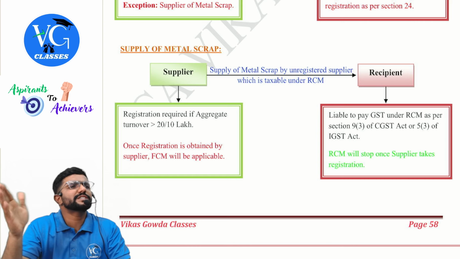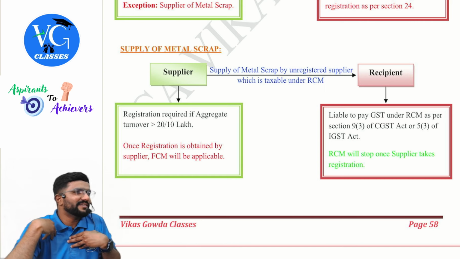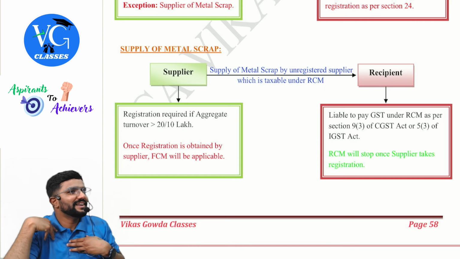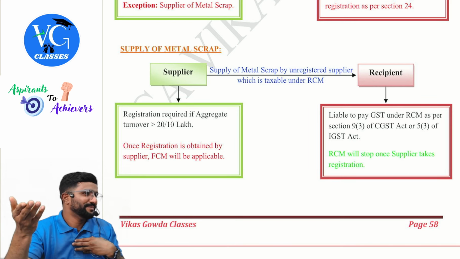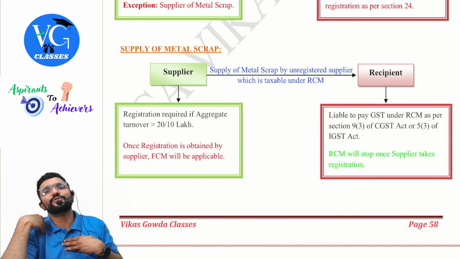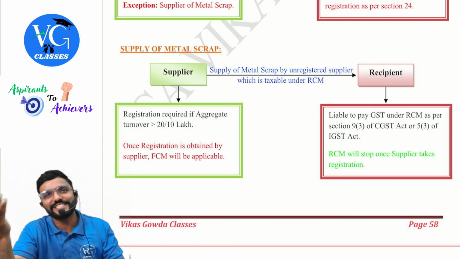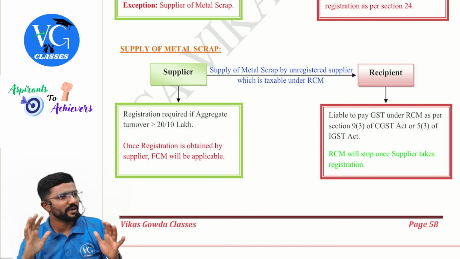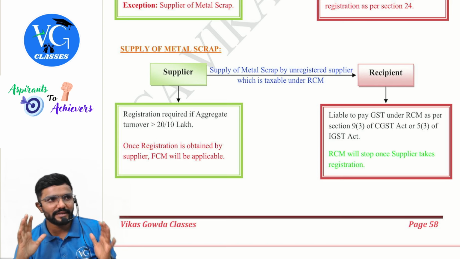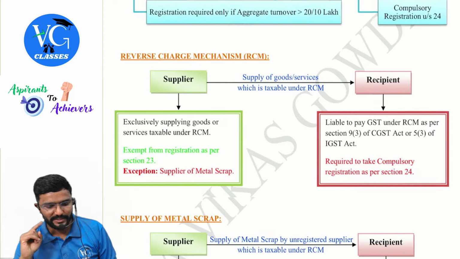Now, sir, the recipient is registered. It's okay. The supplier is also registered. We will tax him. But obviously, who will end up paying tax? Recipient only. Because if the supplier is liable, from whom will he charge and collect it, guys? Recipient only. But liability is now on the supplier's head. Got it? Clear? Yes. Metal scrap is an amendment. Please be careful.